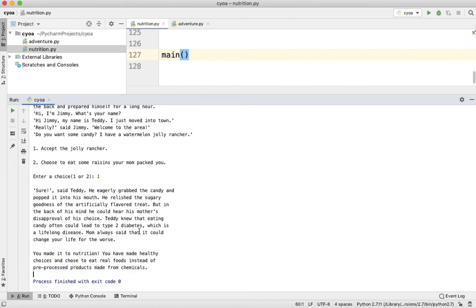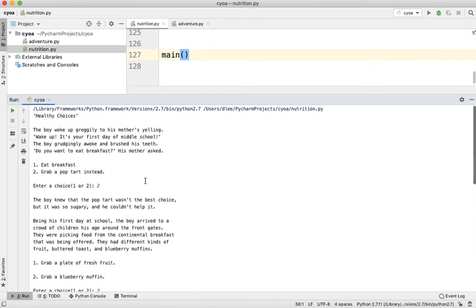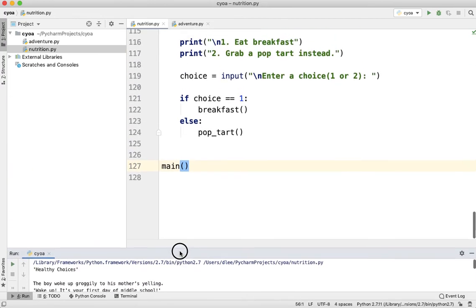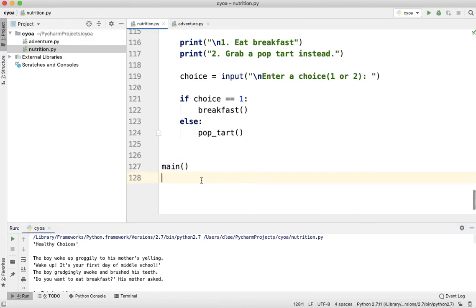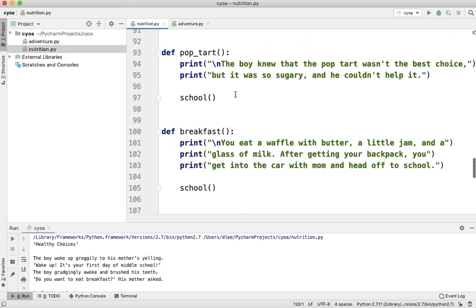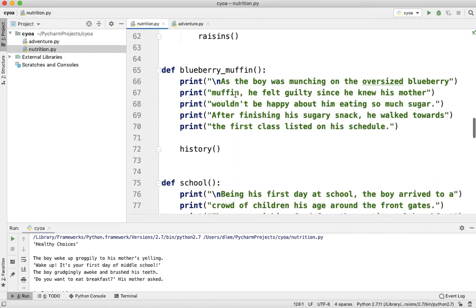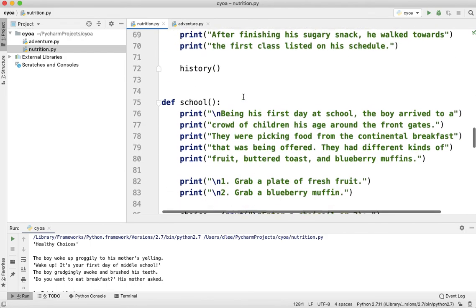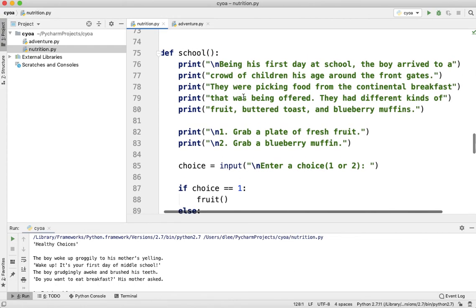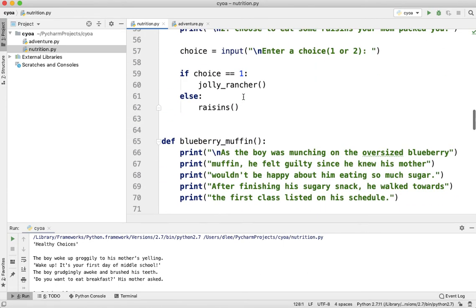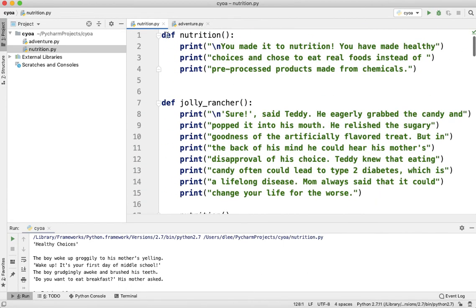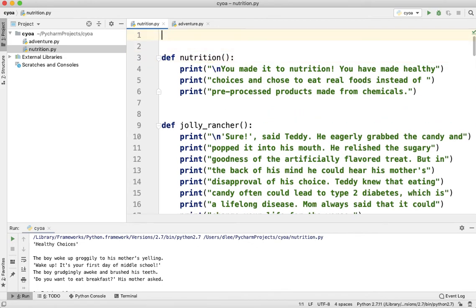So, this is the story here. And what I'm going to do is incorporate some global variables in our story. As you noticed here, the hero of the story is a boy named Teddy, and he's being offered different choices of whether he should be eating healthy foods or unhealthy foods. So what we're going to do here is keep track of his healthiness and his name. So there's going to be 2 global variables that we're going to need.